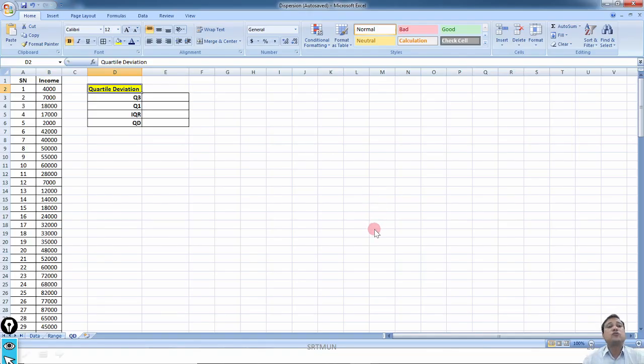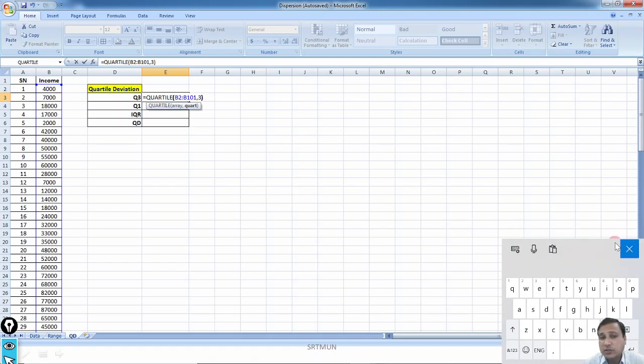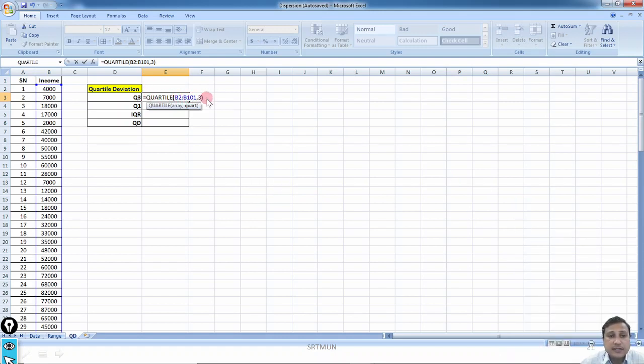Now let me take you to one example. Here is one variable, income, and to understand quartile deviation, first we'll have to compute the third quartile, then the first quartile, then the interquartile range, and finally the quartile deviation. How to compute this? Let me show you. Here we'll use the function quartile, select the range and put the value 3. Why put value 3? Why put value 1?